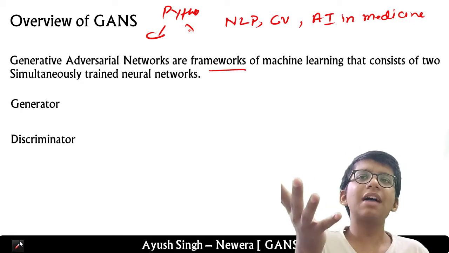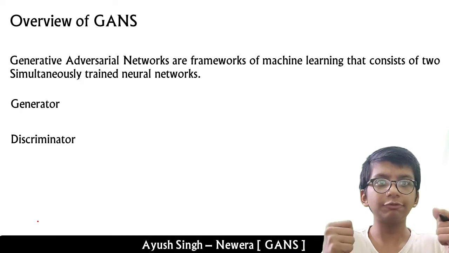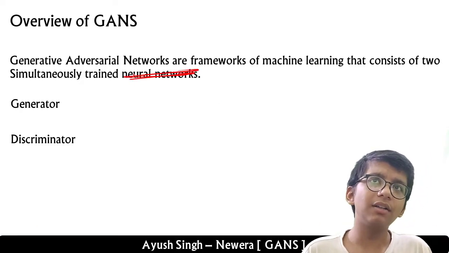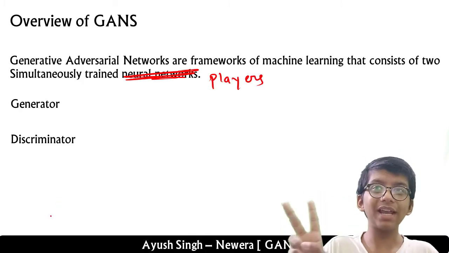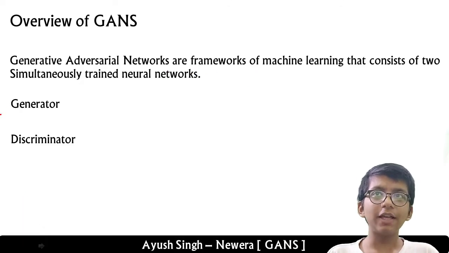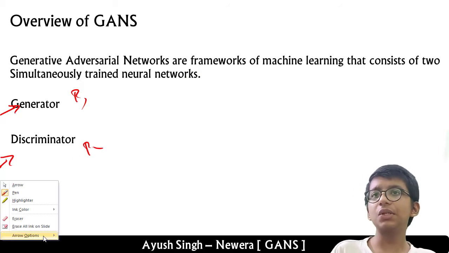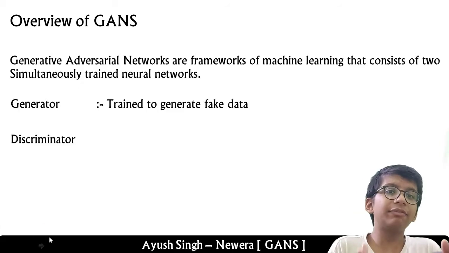So just like this, we have GANs, and GANs consist of two trained neural networks. Let's remove neural networks from here and write players. So they are two fully trained players. The first one is the generator, which is player number 1, and the second is the discriminator, player number 2. What is the role of these two players? Their role is to train to generate fake data that looks like real.